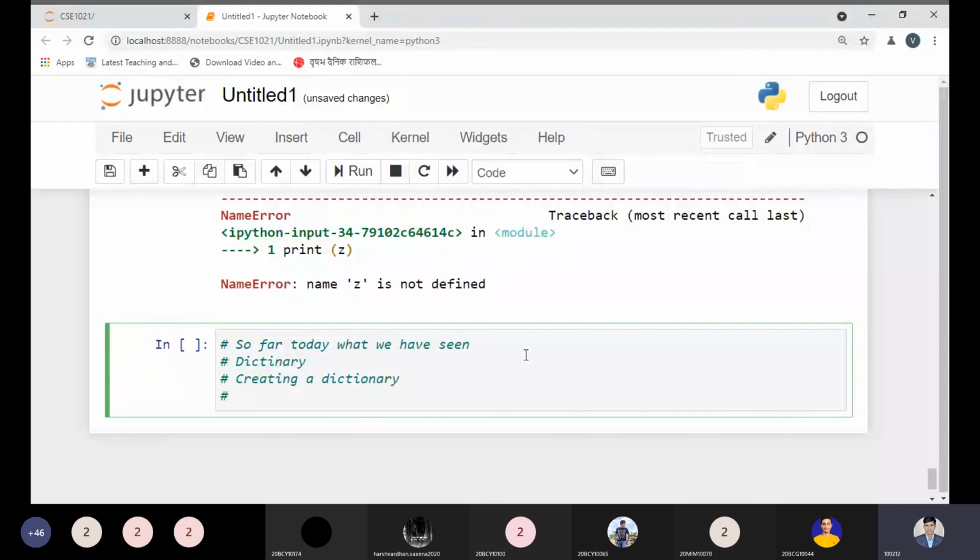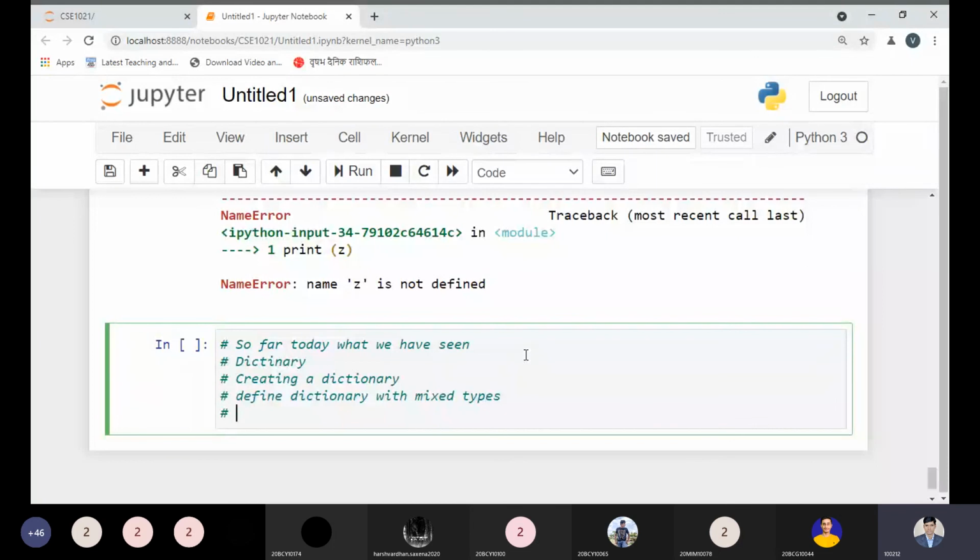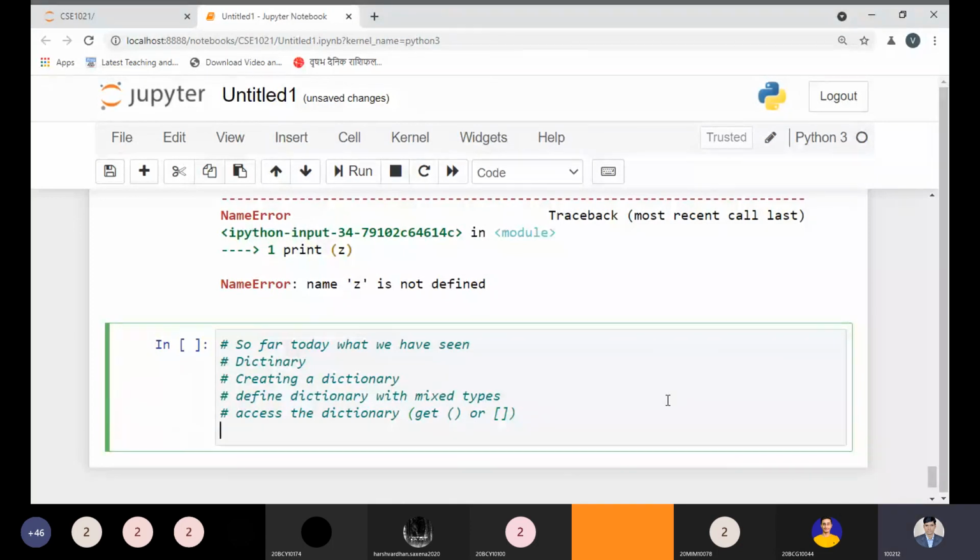Next, we have seen how to define a dictionary with mixed types or without mixed types. Next, we have seen how to access a dictionary. Here we have used two important methods. If you remember, what are those methods? The get method or index. With this help we can access the dictionary.